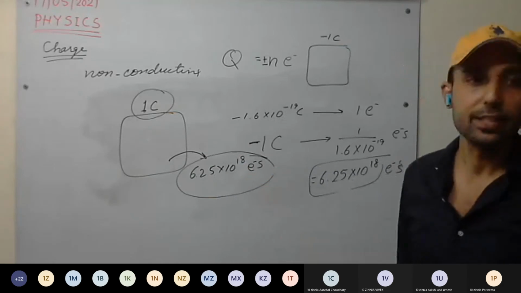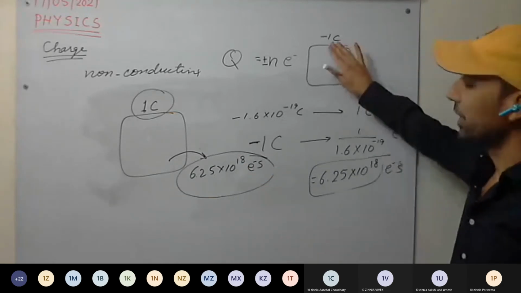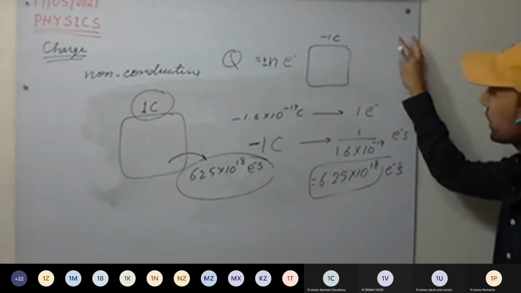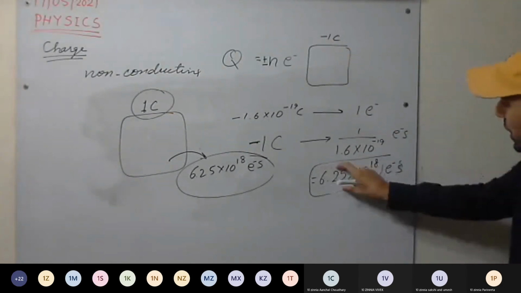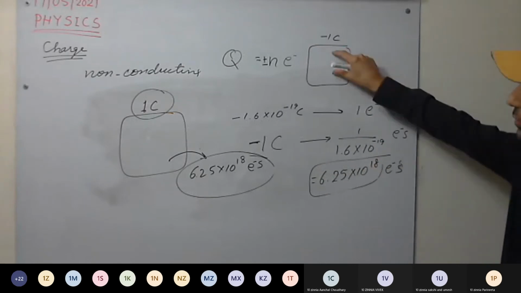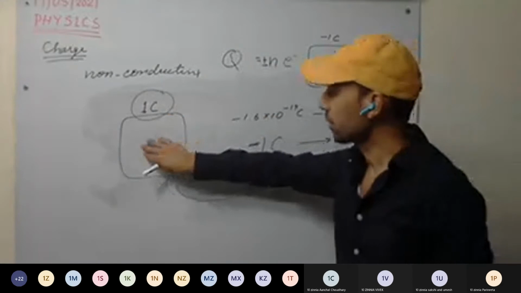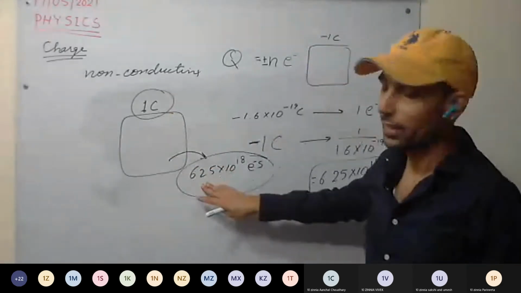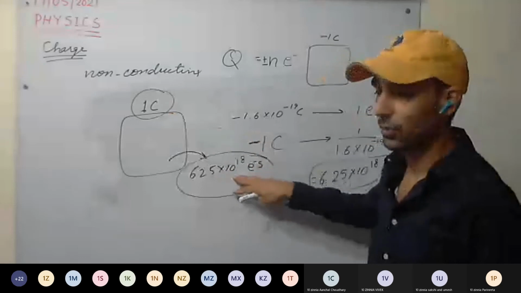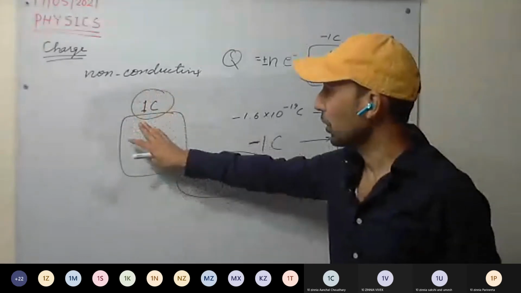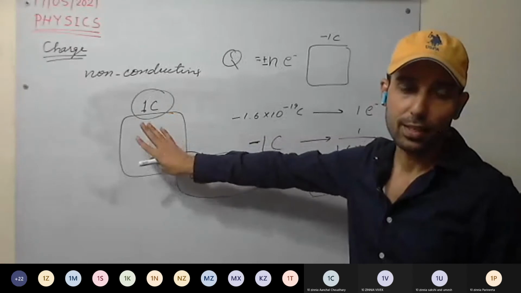So minus 1 coulomb means we have supplied electrons; the body has an excess of 6.25 into 10 raised to power 18 electrons. And here, these many electrons are deficit. We have removed these many electrons from this body, then the body is said to have 1 coulomb of charge, that is positive charge. Understood this one?